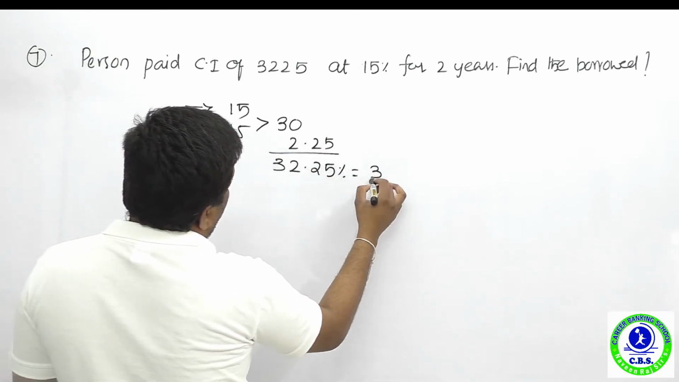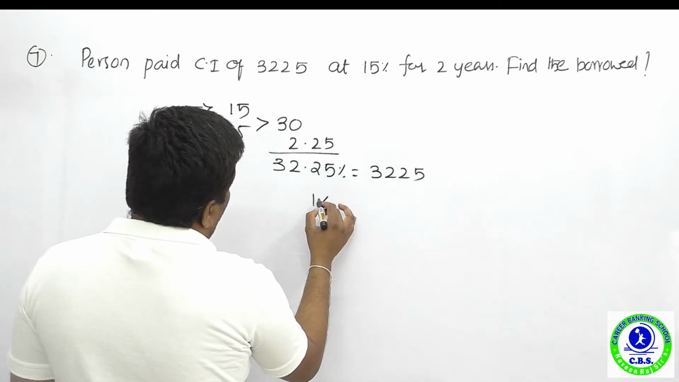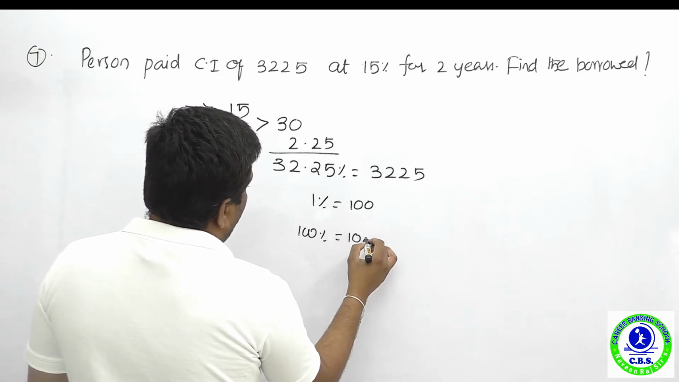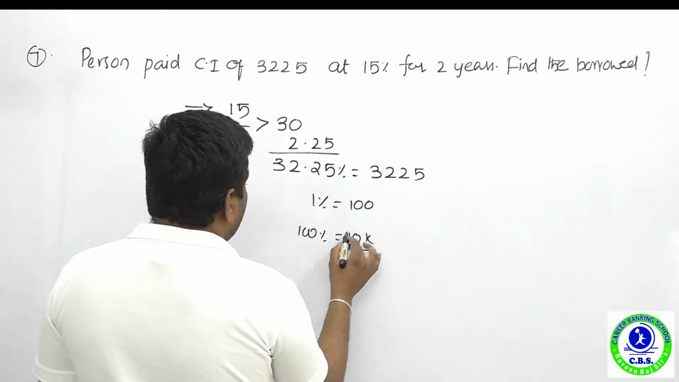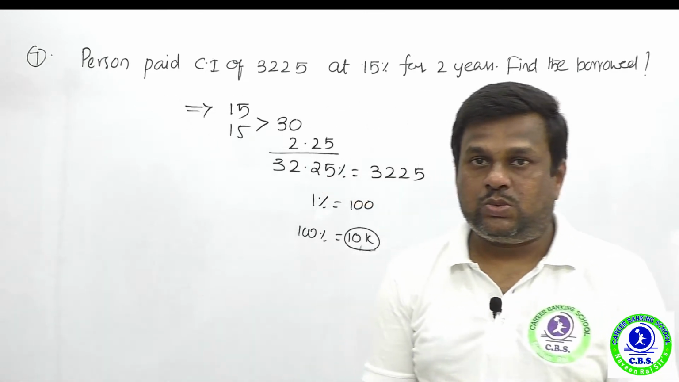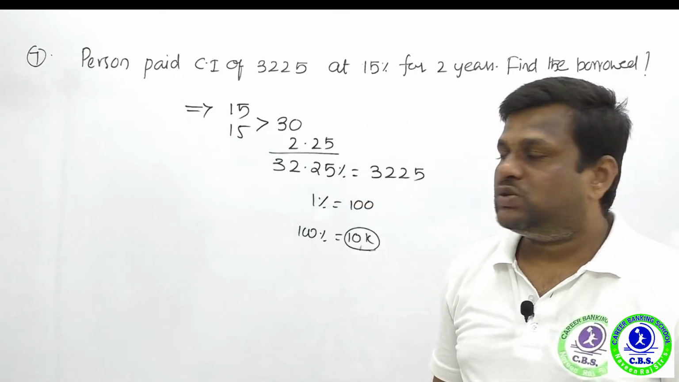32.25% is equal to 3,225. Now 1% is how much? 100 rupees. Now 100% is how much? 10,000 rupees. Okay, so this is the right answer, absolutely right answer. What is the right answer? 10,000 rupees is the principal which was borrowed from a lender.